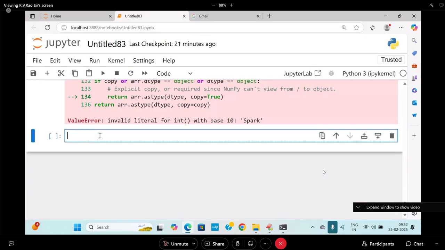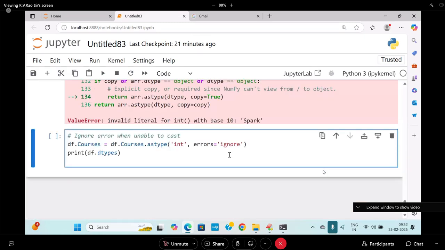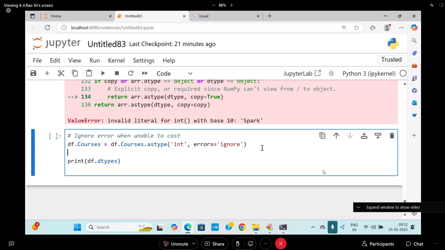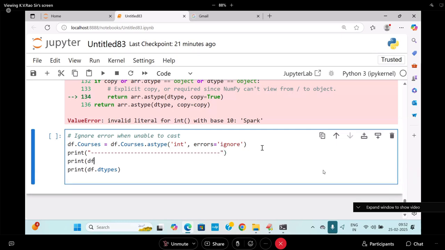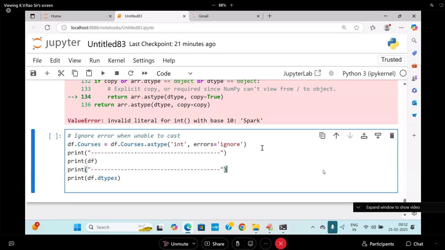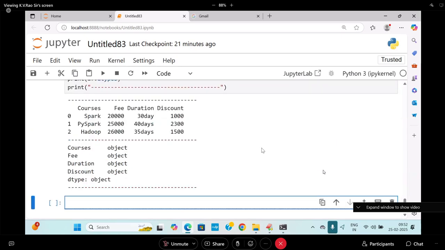I'm keeping the error page as it is. Here I'm writing errors is equal to ignore and printing df, the content of df, and the dtypes as well. So it is not converting.